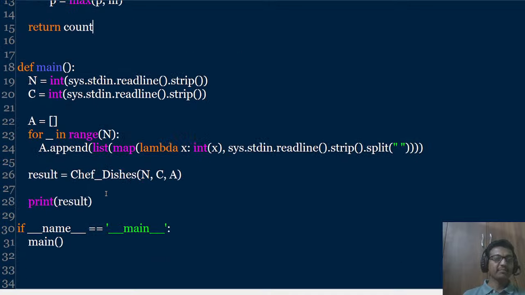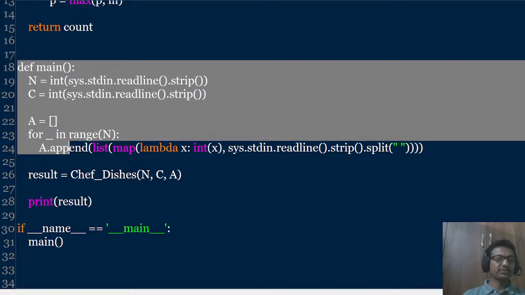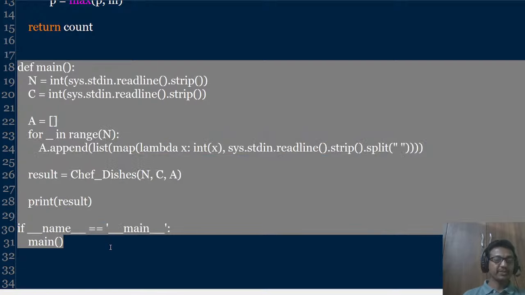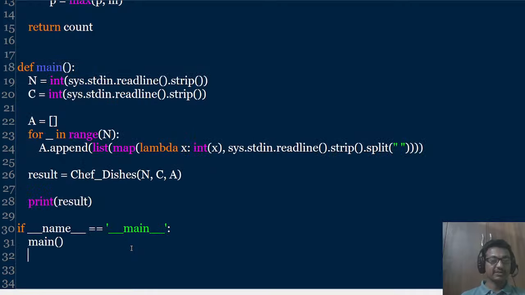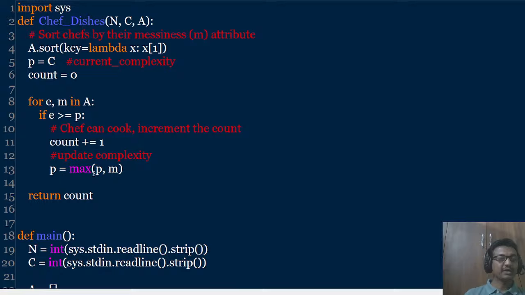And this is already pre-written code. You cannot make changes in this code because their inputs will be from files. Internally, their online platform reads the input from the files. All the test cases are stored in files, and one by one it reads and checks whether your code satisfies all the test cases or not. So let us run the code.